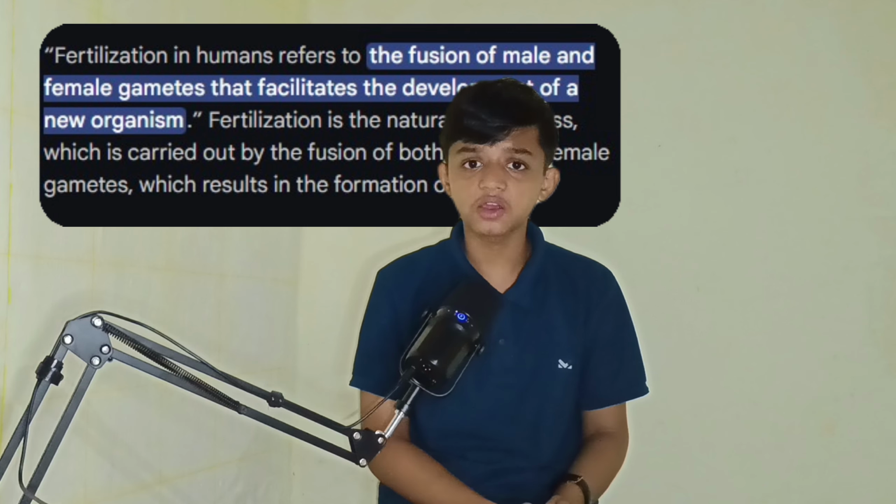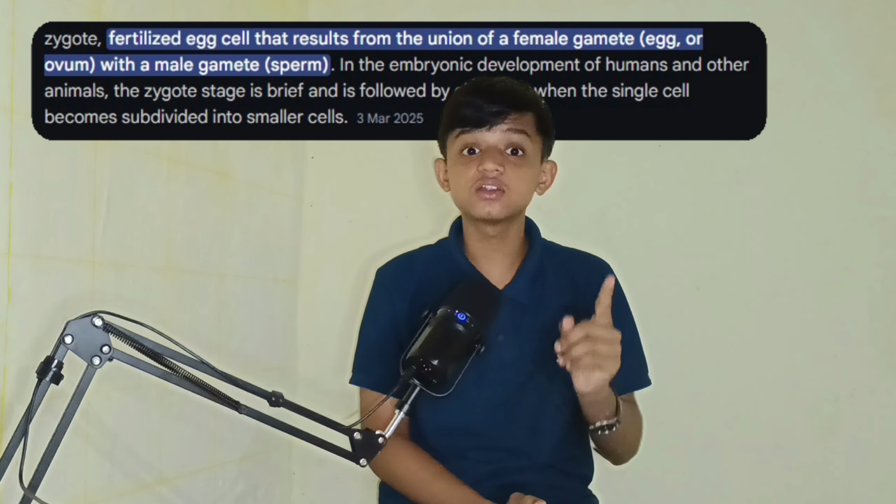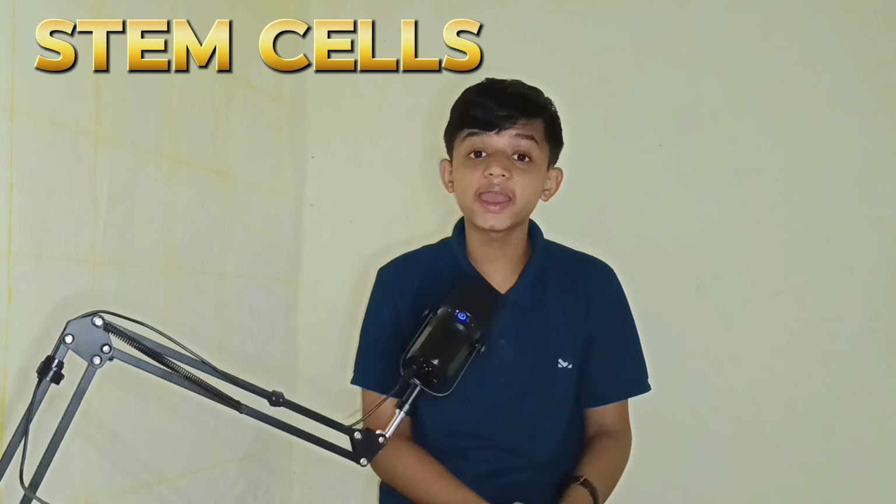What is fertilization? Fertilization is the formation of a zygote with the union of male and female gametes. We all know gametes. What is a zygote? A zygote is the first cell of a being. The first cell of an infant is the zygote, and that zygote multiplies with the help of mitotic division and forms many cells which are stem cells in a sac, and that sac is called the embryo.